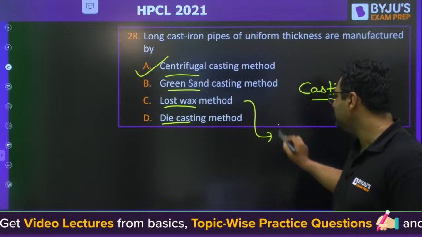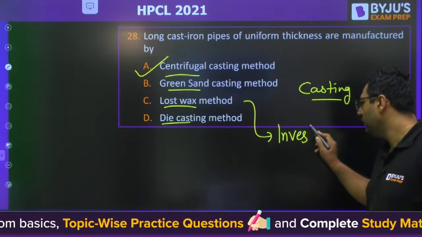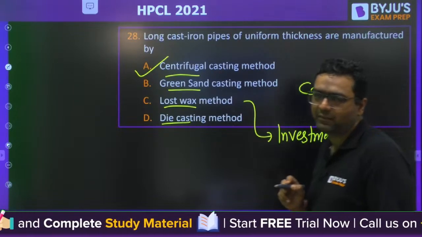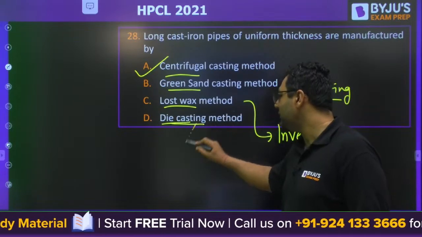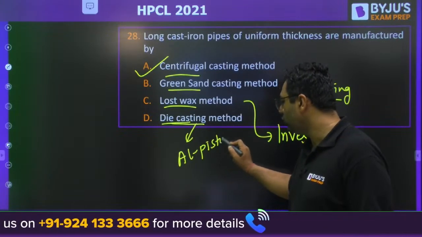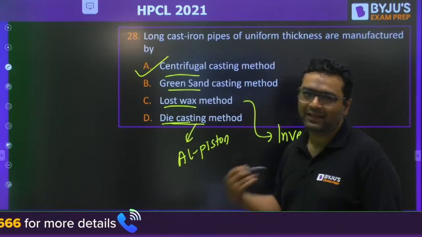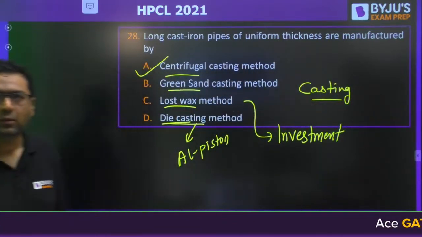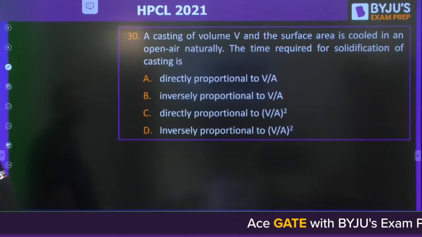Lost wax technique is investment casting. Investment casting is used for surgical instruments, jet turbine blades. Die casting is used for aluminium pistons and also for complex shapes like we have in fuel injectors or carburetors. Moving further, guys, question number 30.